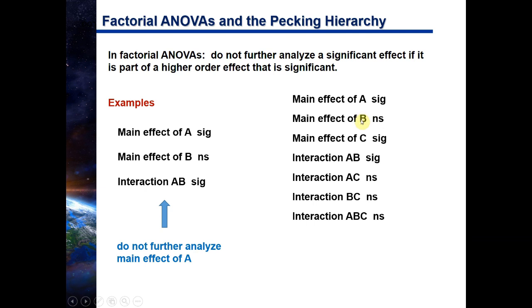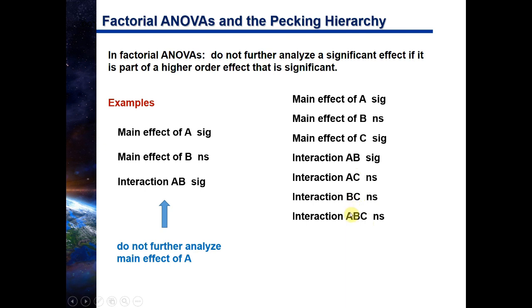For example, we just tell people the main effect of factor B was not significant, which means that whatever factor B is, it probably has no effect on our dependent variable. You would do the same thing for AC, BC, and ABC.